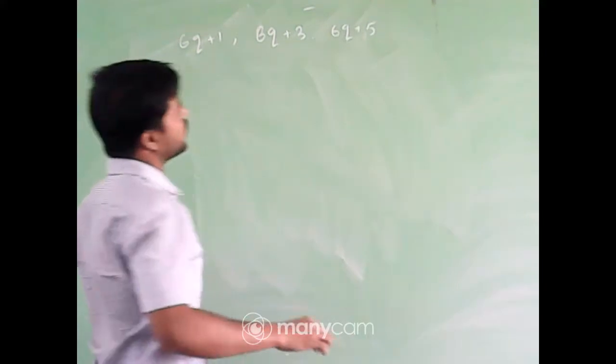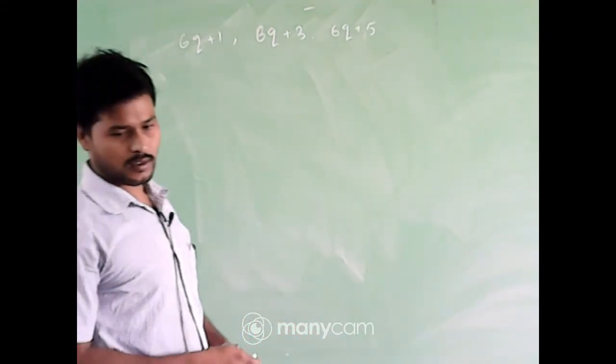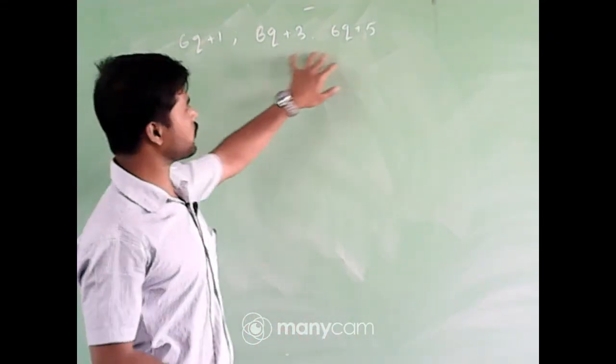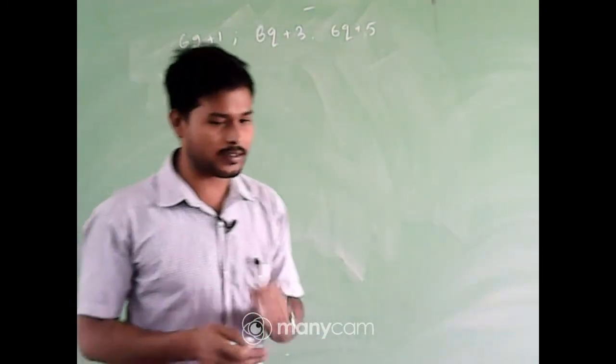We have to prove that any odd positive integer must be one of these three forms. Now see how we can prove this.